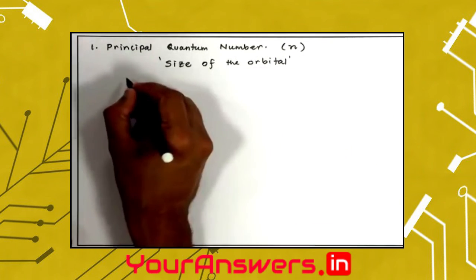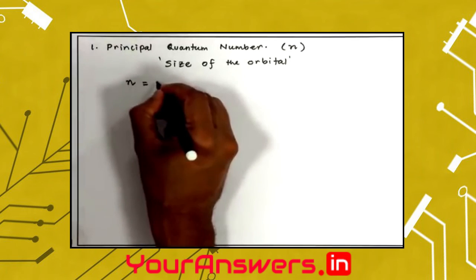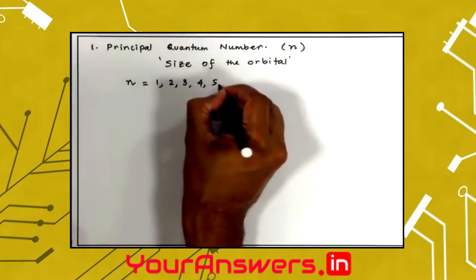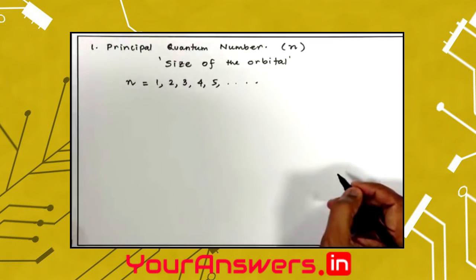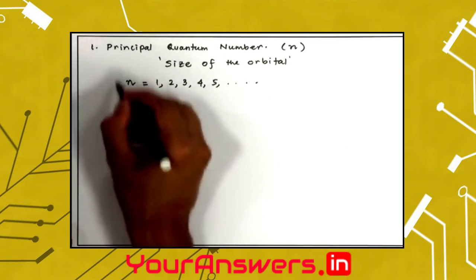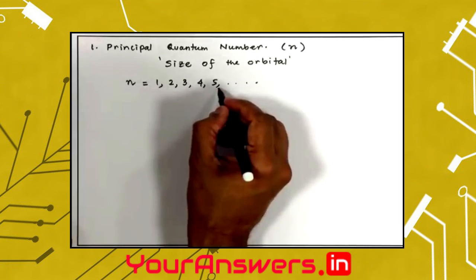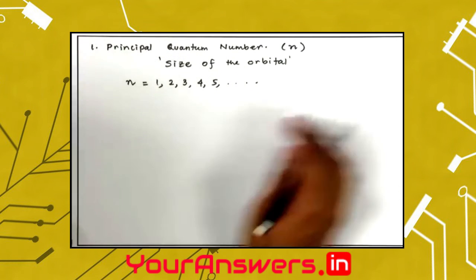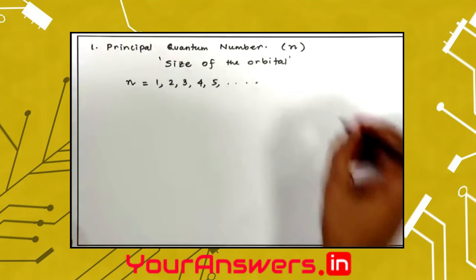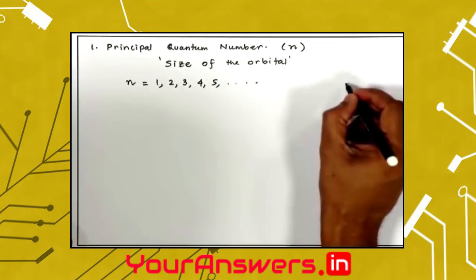The values of the quantum number n can be 1, 2, 3, 4, any integer value. It can go on. If the quantum number n is a large number, it simply indicates that the orbital of this electron is very large. What does that mean?